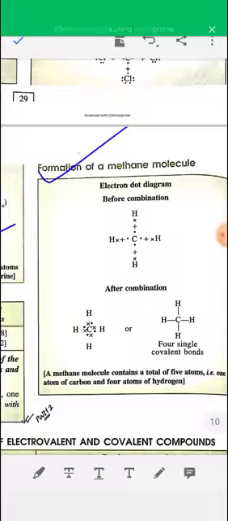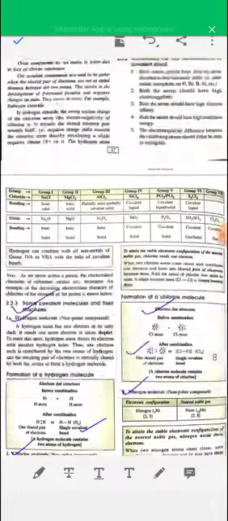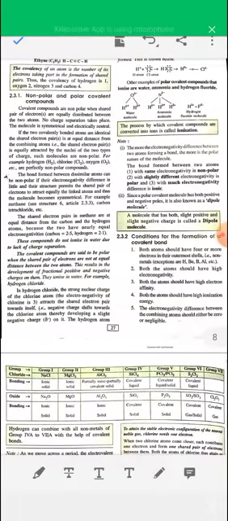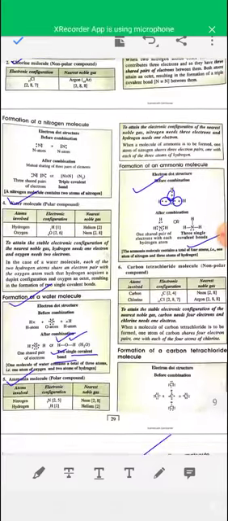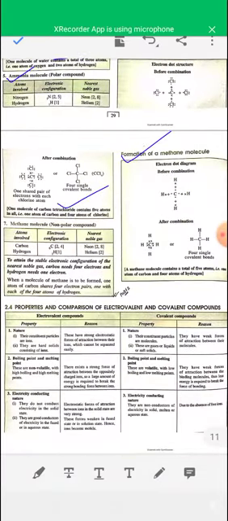So today I have discussed what is an electrovalent bond, what is a covalent bond, and what are the conditions for formation of electrovalent bond and covalent bond. You have to practice the electron dot structures of different types of ionic compounds and electrovalent compounds. And next day I'll discuss the properties and comparison of electrovalent and covalent compounds.